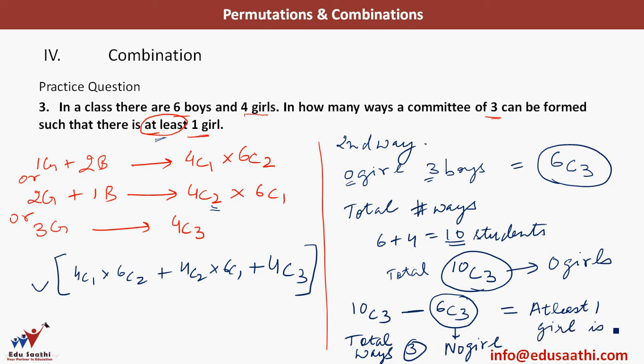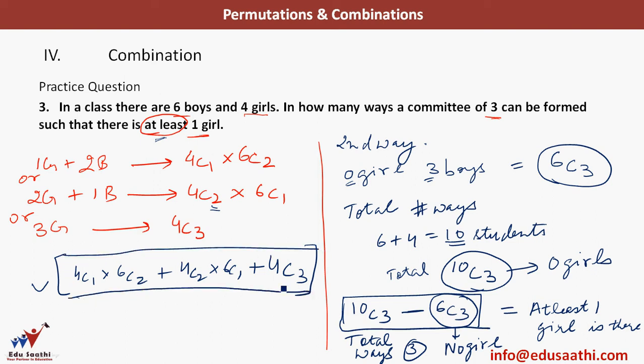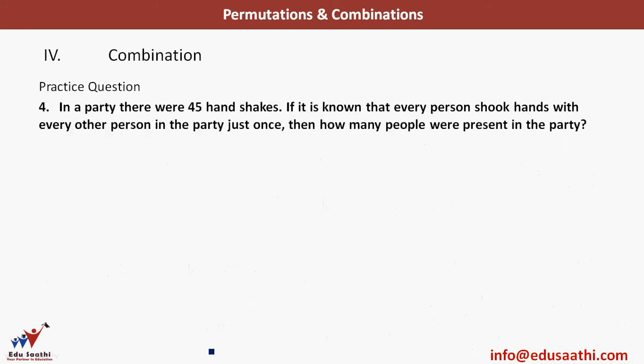So when you solve this 10C3 minus 6C3, and this, in which we broke down into the different cases, you'll find that the answer to both these is the same. Just try it out at your places. So you can use either of the two logics.